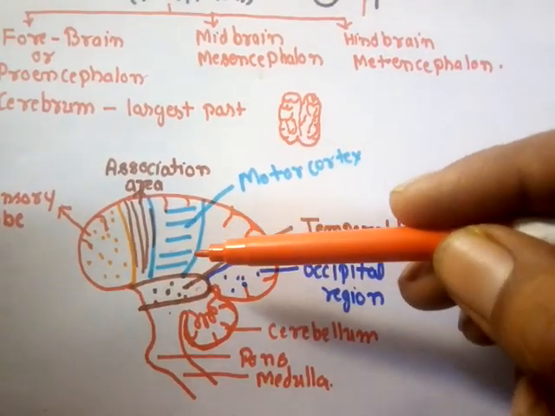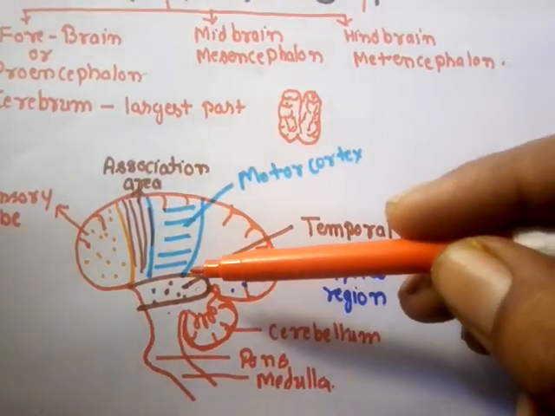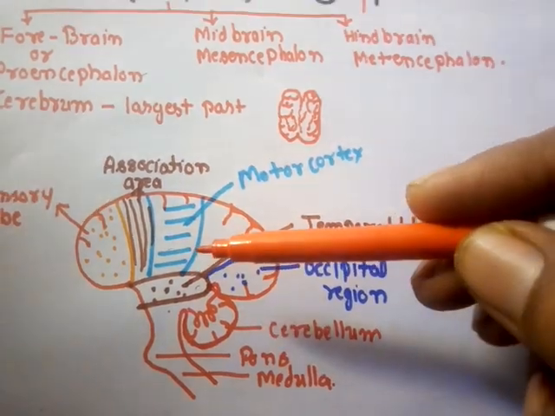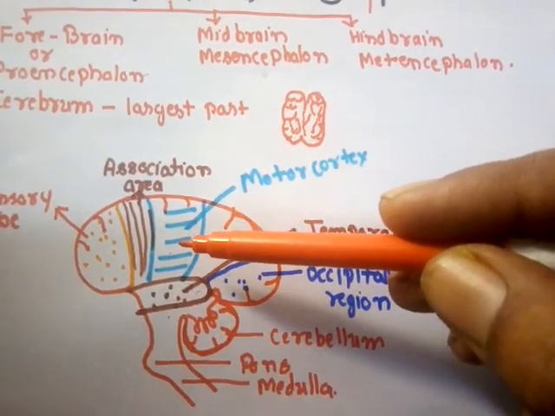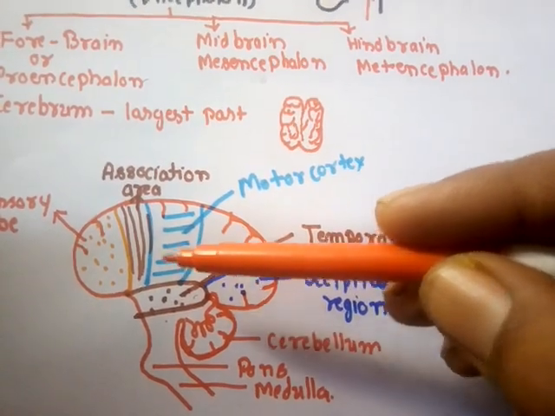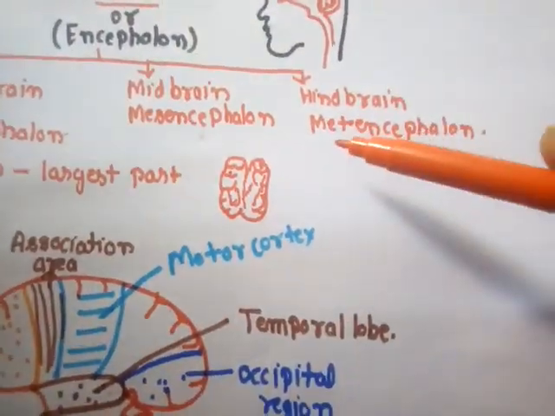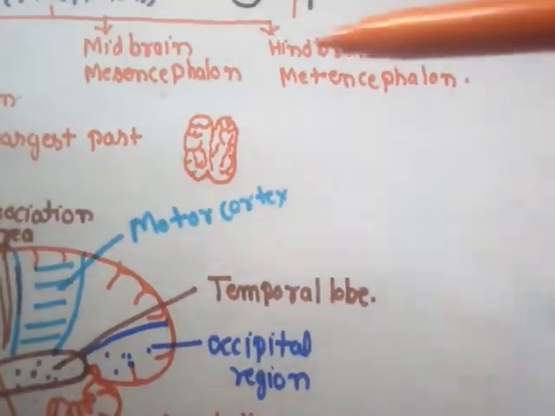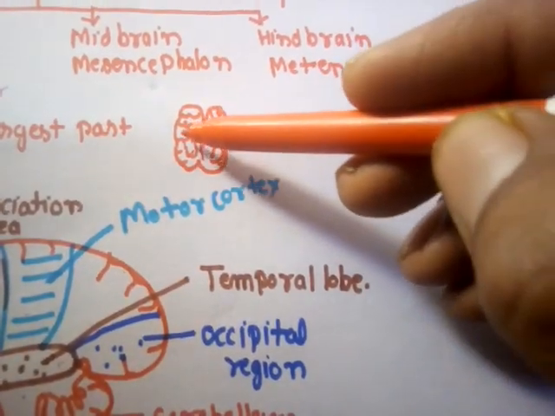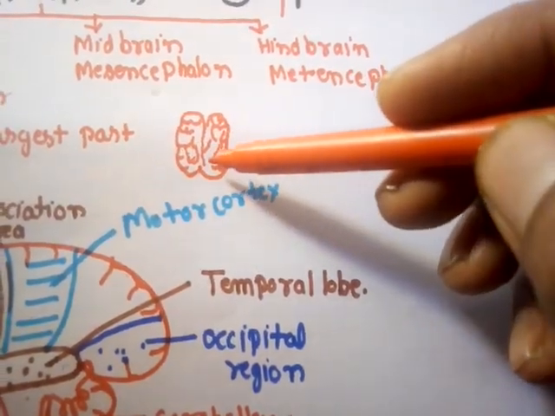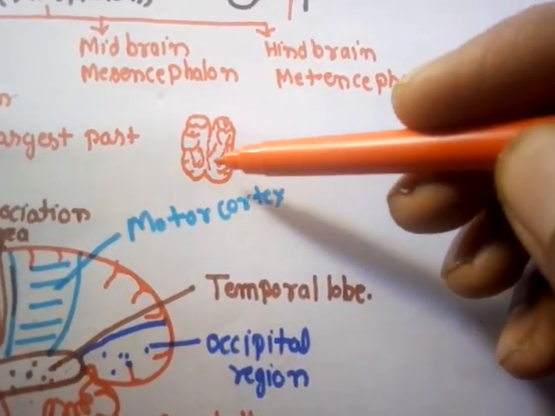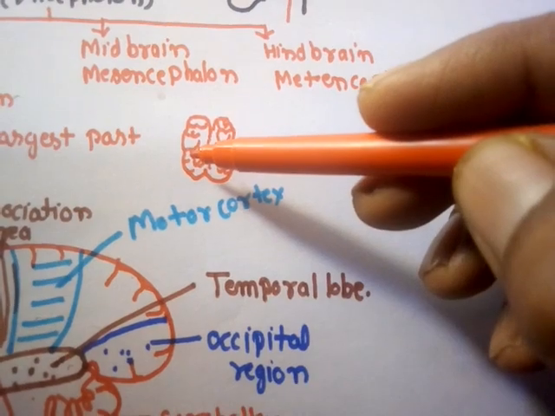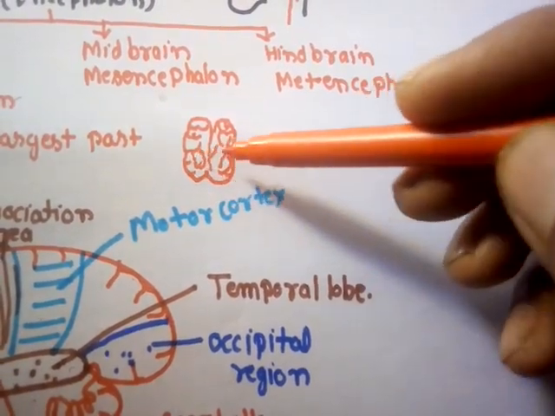The previous diagram that I showed is a section of the brain, that is why you can see the inner part, the midbrain also. But here the cerebrum is the largest part and it covers the other parts of the brain. If you see the dorsal view of the brain, if we look at the brain from the top, here you can see the cerebrum is divided into 2 half circles, and that is why they are known as hemispheres. Hemi means half and sphere means circle. So it is divided into 2 hemispheres, the left hemisphere and the right hemisphere.